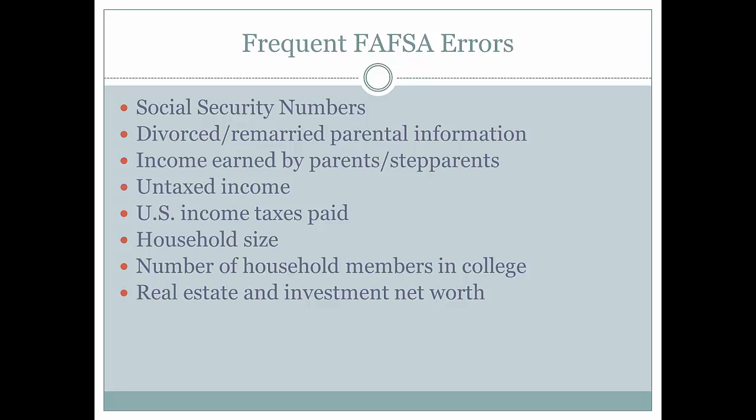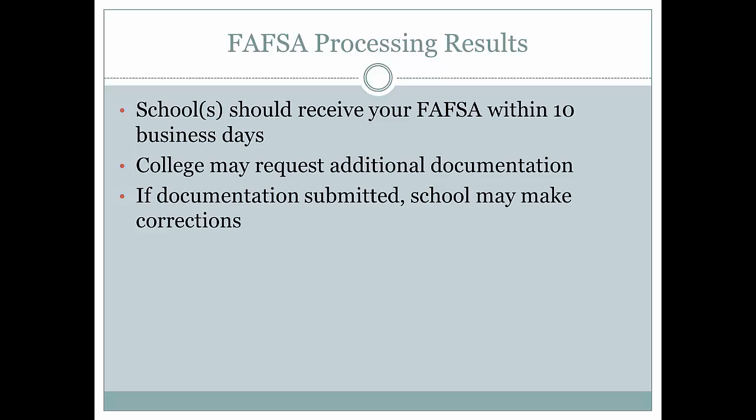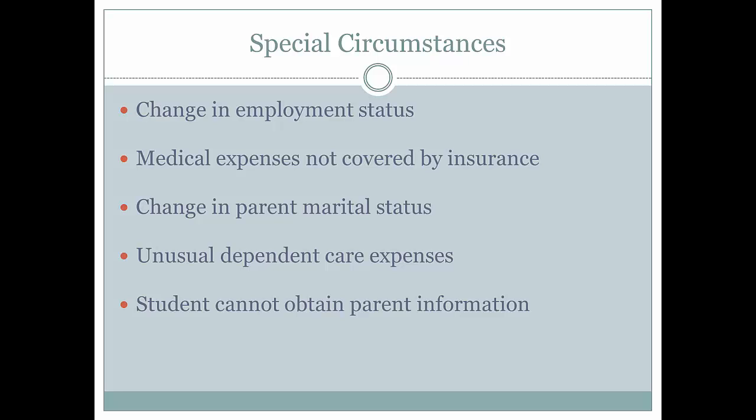After you have submitted your FAFSA, it usually takes about 10 business days for all your information to be processed. Some colleges may ask for additional information. If this is the case, make sure you respond in a timely manner so that your documents can be processed properly. If you have any special circumstances or changes in your life that affect your ability to pay for school, make sure you report these changes on your FAFSA.